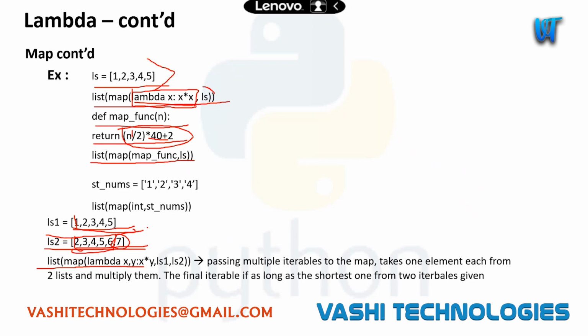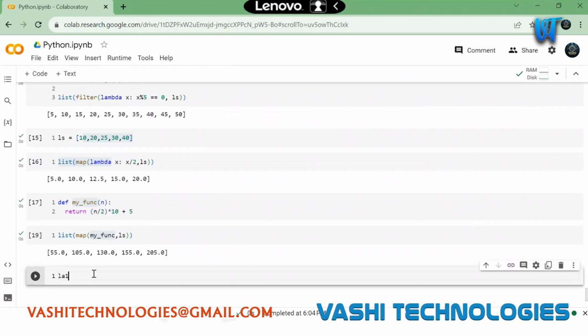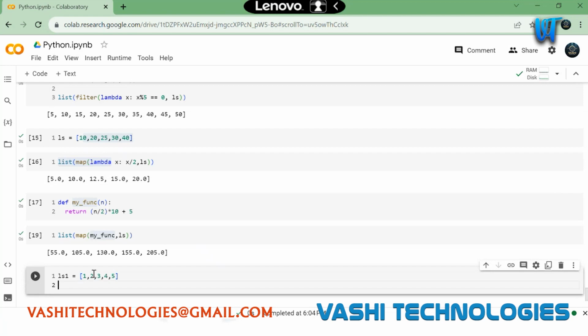Let me do that practically. I have ls1 which contains 1, 2, 3, 4, 5, right? Then ls2, with eight items here.